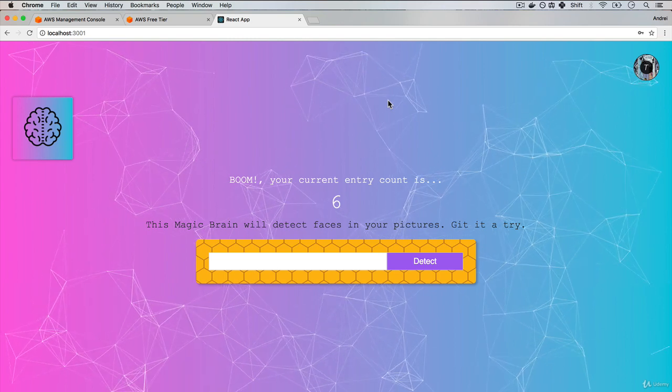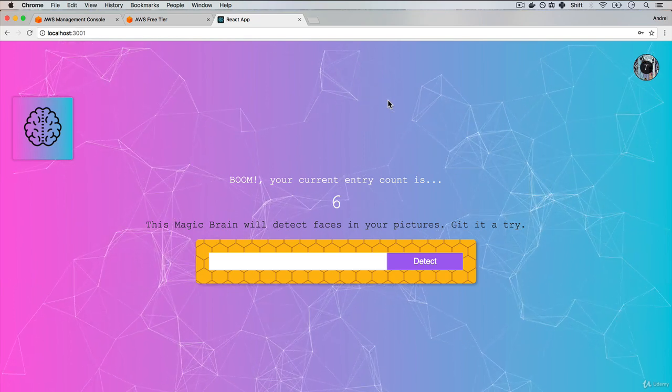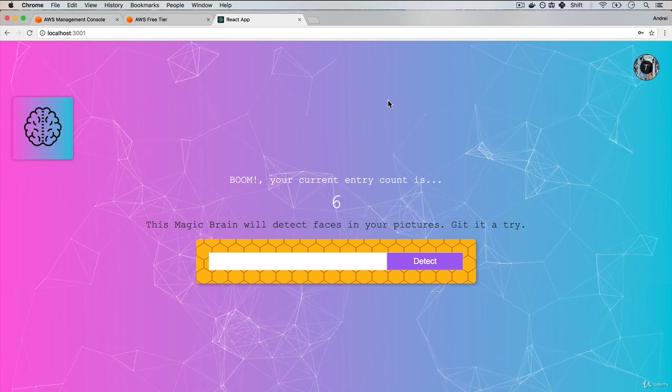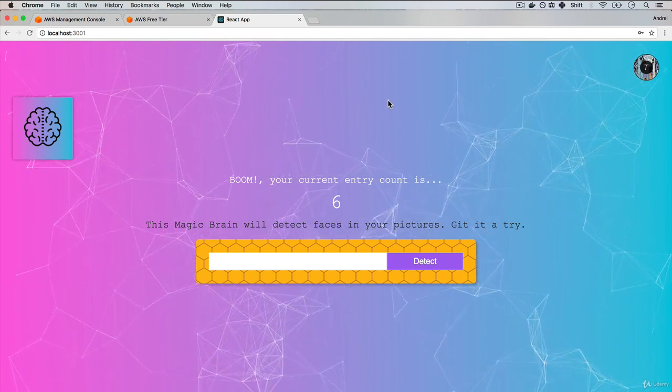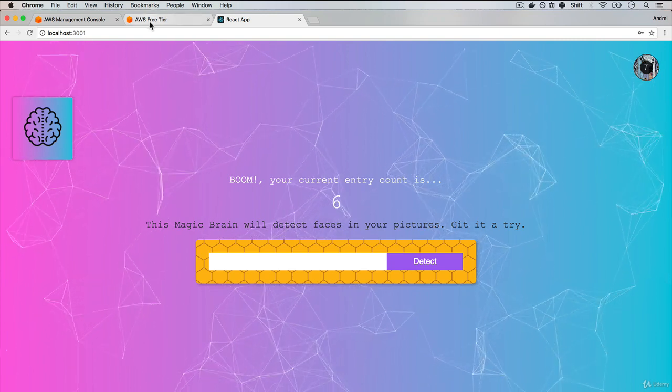Welcome back. We can talk all we want about AWS and Lambda, but without actually coding it and seeing it live, we're not going to fully understand it. So let's talk about what our plan is with AWS and Lambda, what we're going to do, so that way we can start implementing it.